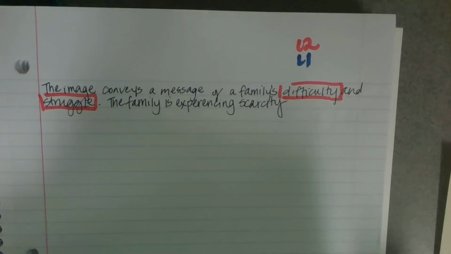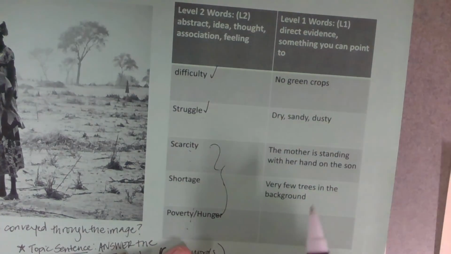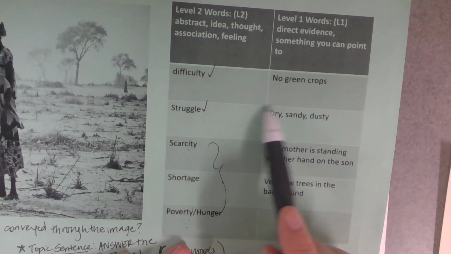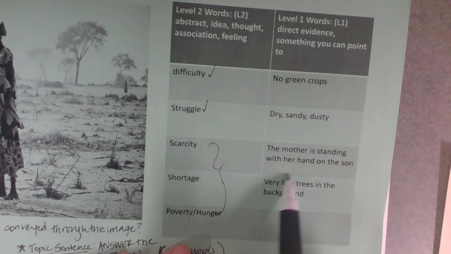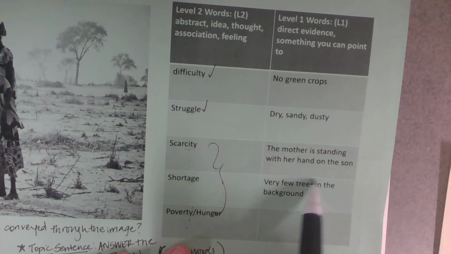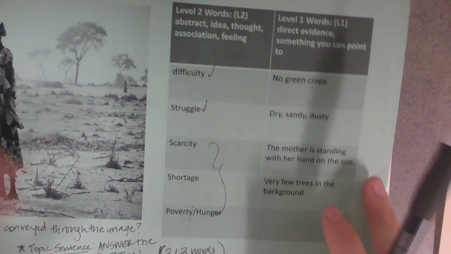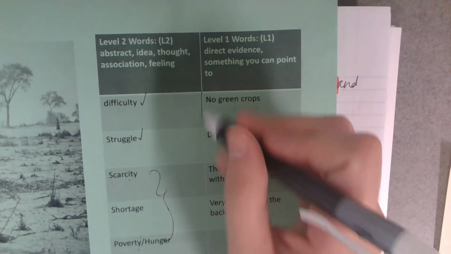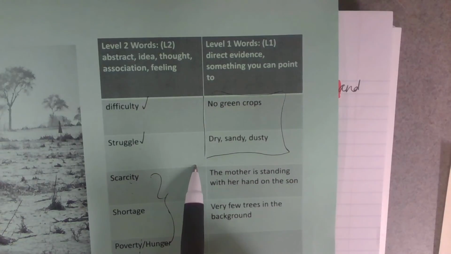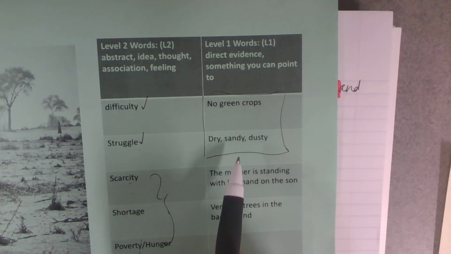So now I'll need an L1, which is the text evidence to back it up. Okay, so any of these will work. No green crops, dry and sandy and dusty, the mother standing with her hand on the sun, not very many trees. Okay, so I'm going to go with that, kind of maybe a combination of this, that there are no green crops in a dry and sandy landscape. Okay,